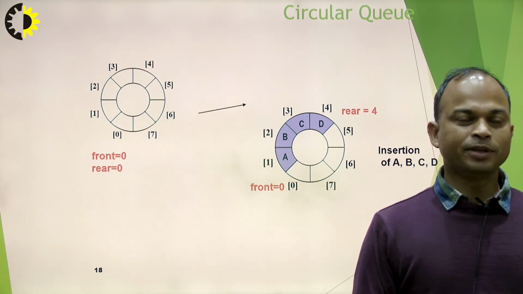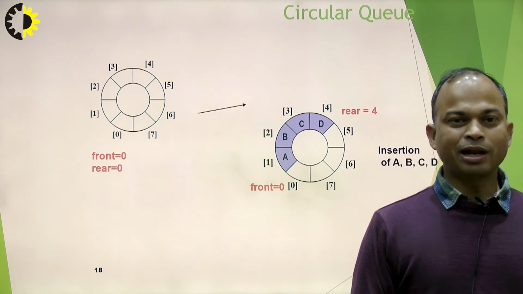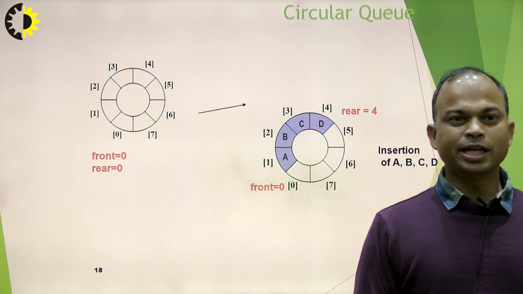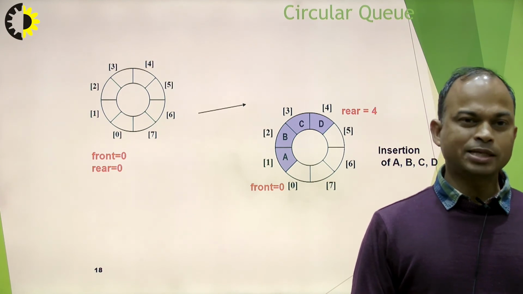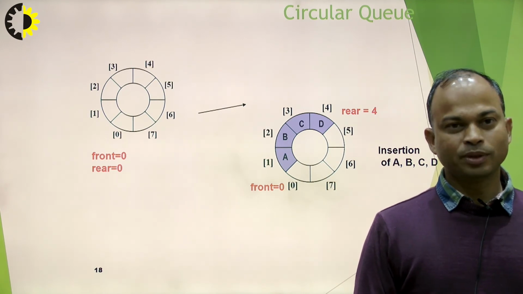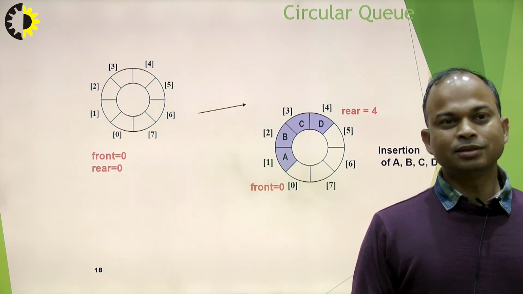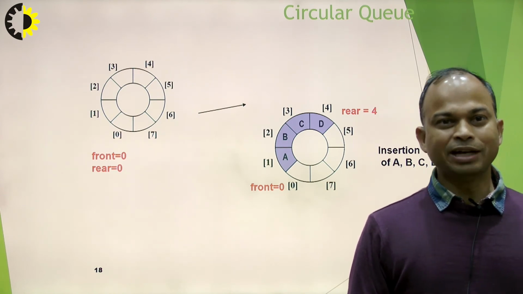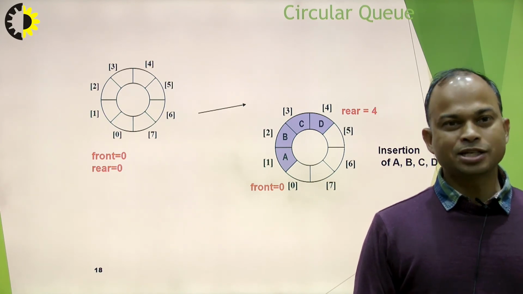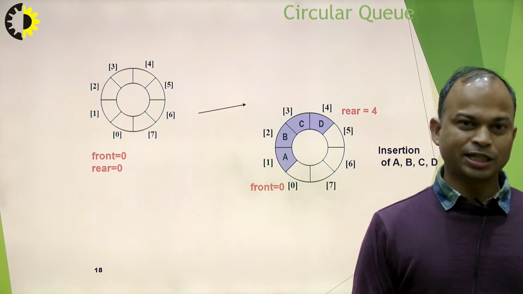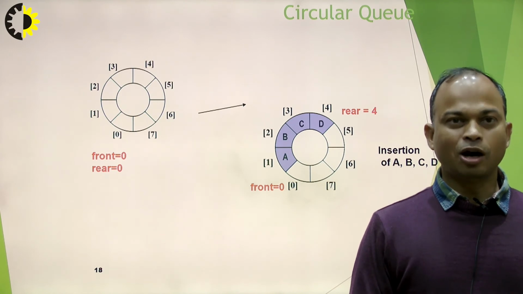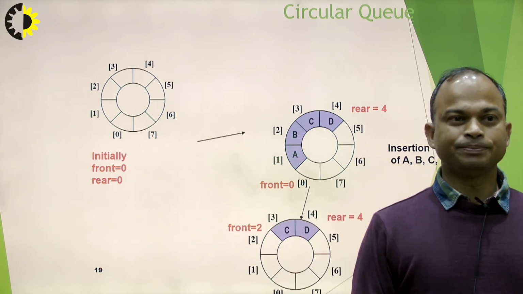After inserting B, rear is pointing 2. After inserting C, rear is pointing to 3. After inserting D, rear is pointing to 4. So after insertion of 4 items, rear is increased by 4. We have increased rear if we are inserting any item into the circular queue data structure. So in this slide, we have shown insertion working of the circular queue data structure.